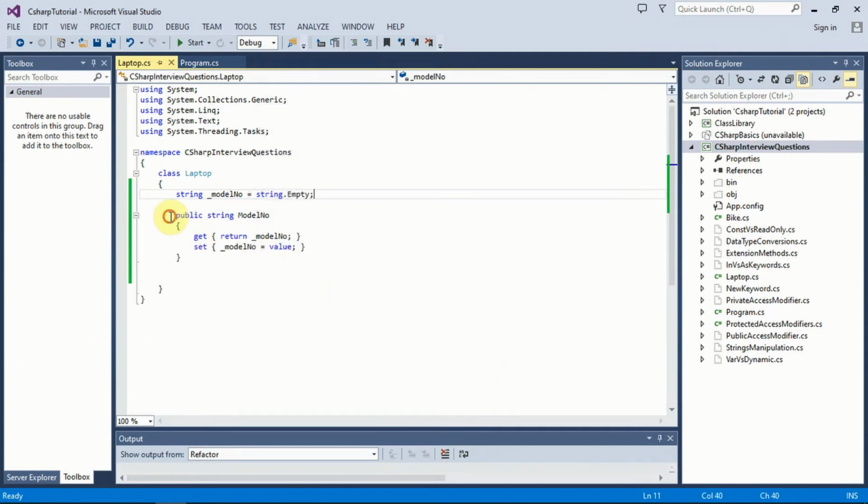So it has created one property for me. If you see, the property is returning the model number, which is this field, and it is getting and setting the value for this particular field of the laptop class. So this is the field, this is the property, and now let me create a constructor.